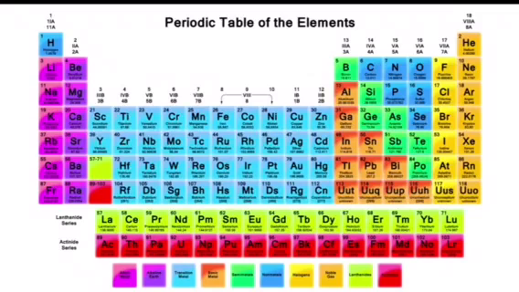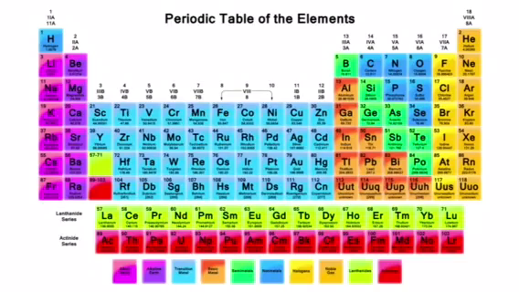In the periodic table, the metals are on your left. The metalloids are in the middle, and the non-metals are on the right. As you can see, the green color, they are the metalloids. There are 6. And the ones to the right are non-metals. The ones to the left are metals. The metalloids are 6: boron, silicon, germanium, arsenic, antimony, and tellurium.